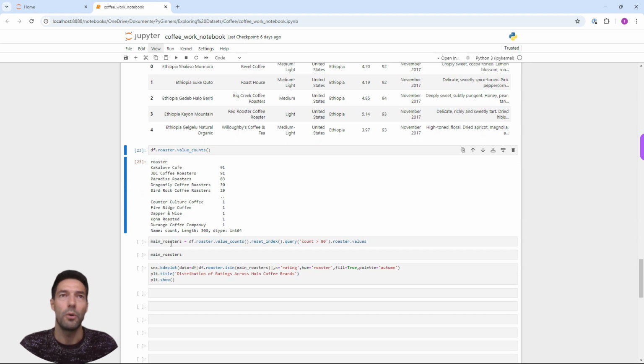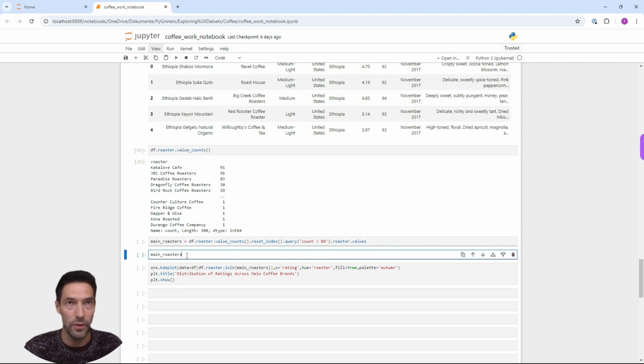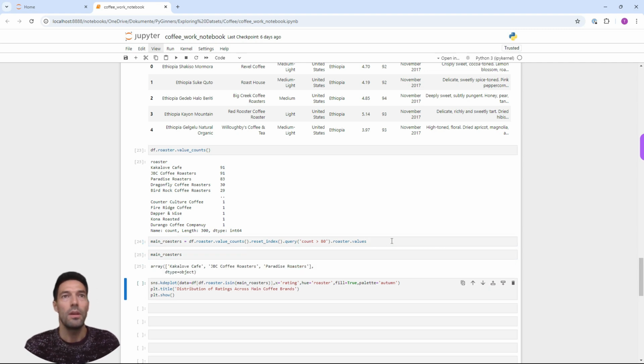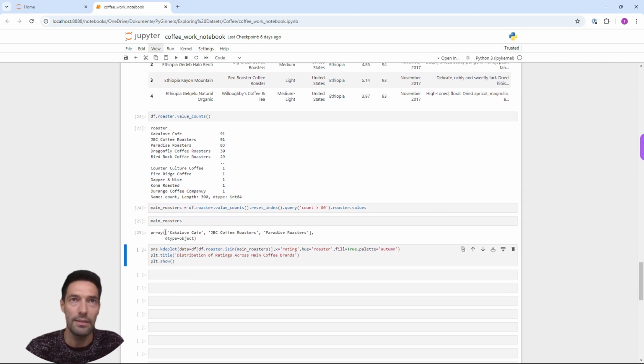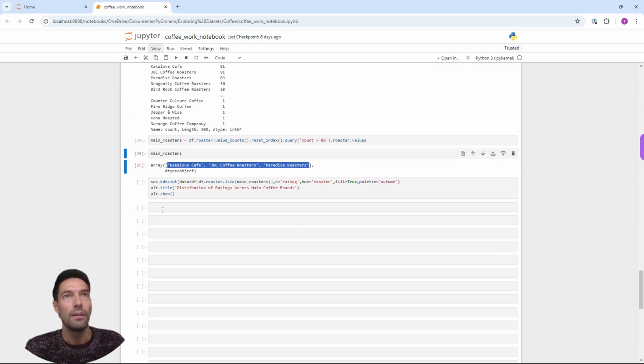So I'm going to create a new data frame called main_roasters, which is value_counts as before, reset_index, query, and only the ones with at least a count of 80. And these are our main roasters. So if I execute this cell and this cell, we'll get an array, a list of the 3 coffee roaster names that we're interested in.